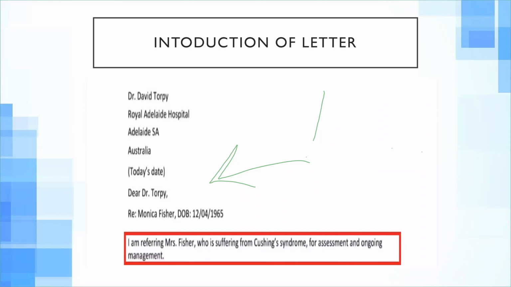So I'm referring Mrs. Fisher, or you can write, I'm going to update you about Mrs. Fisher, or thank you for seeing Mrs. Fisher, and you're going to write a comma, and then you're going to follow with the chief complaint, that is, who is suffering from Cushing syndrome, comma, for assessment and ongoing management. This could be written in so many other ways that I'll be covering in the next slides.